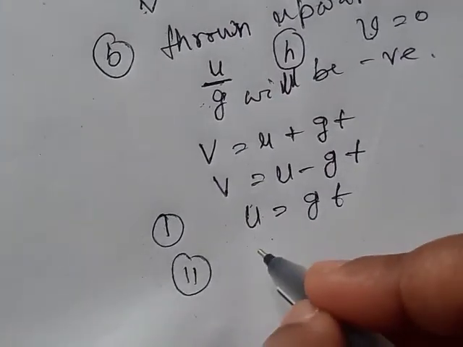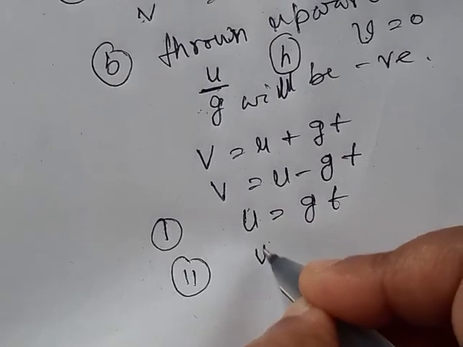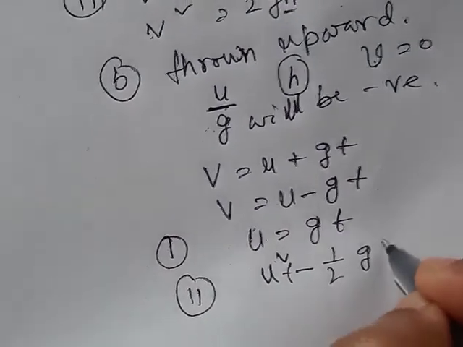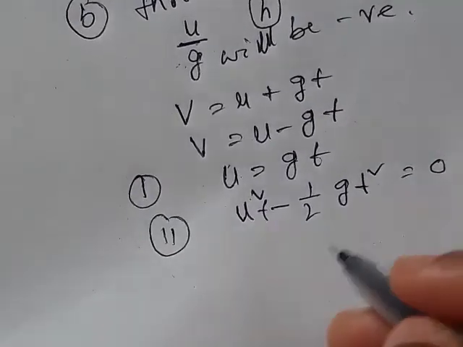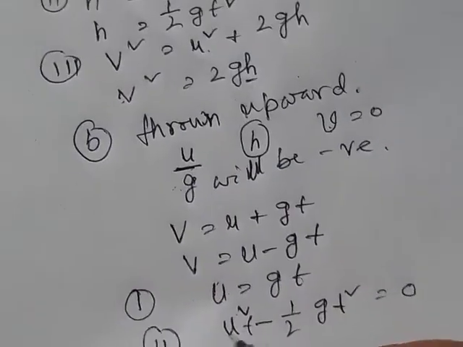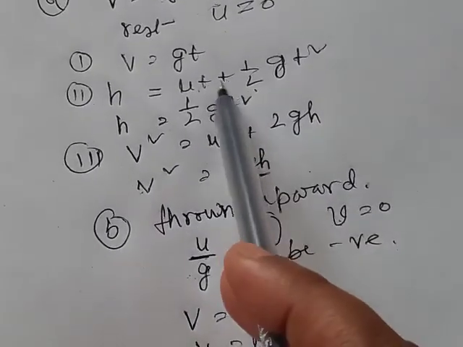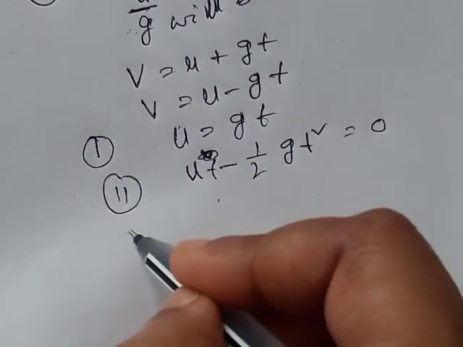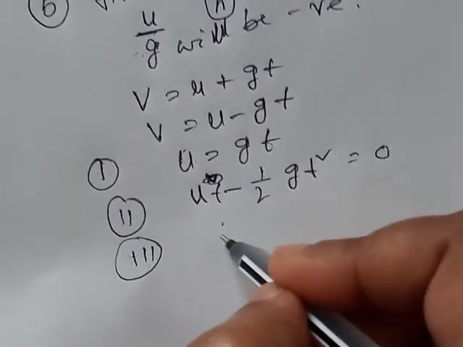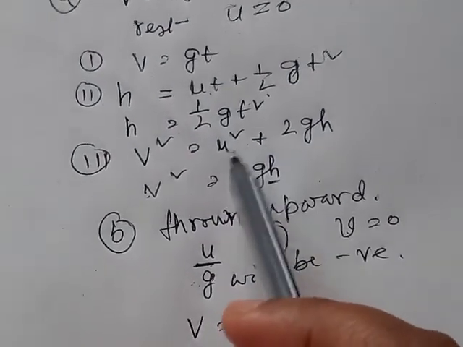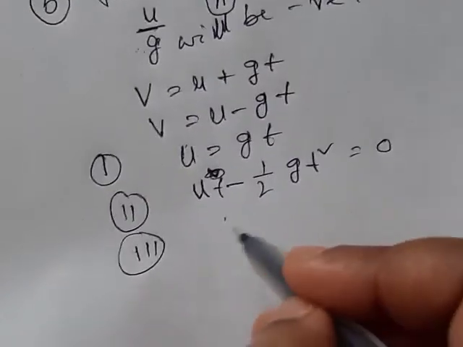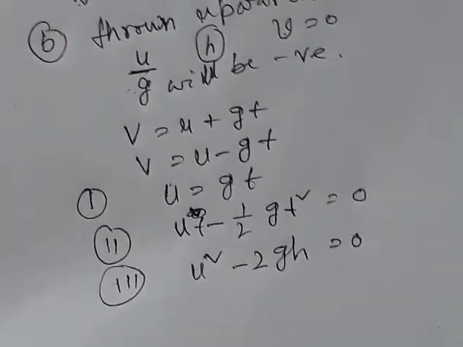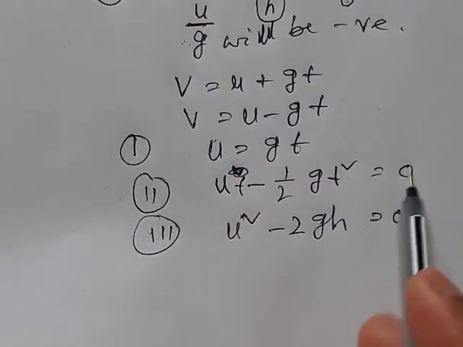The second equation is ut minus half gt square, that is equal to 0. This is the second equation. And the third equation is v square is equal to u square minus 2gh, and as v is 0, u square minus 2gh is equal to 0. These are the three equations.